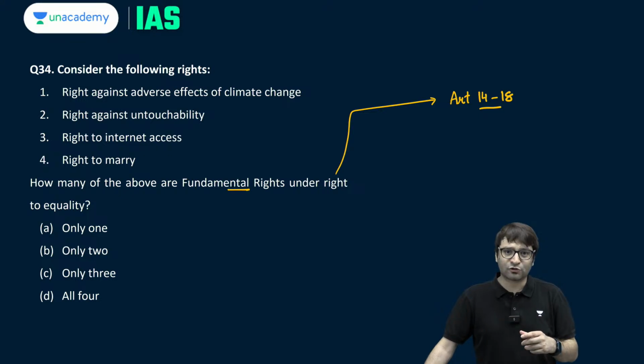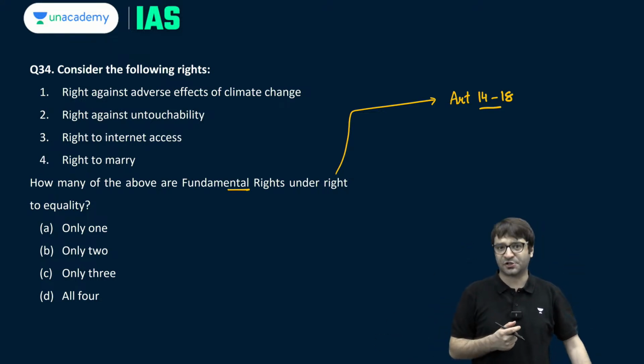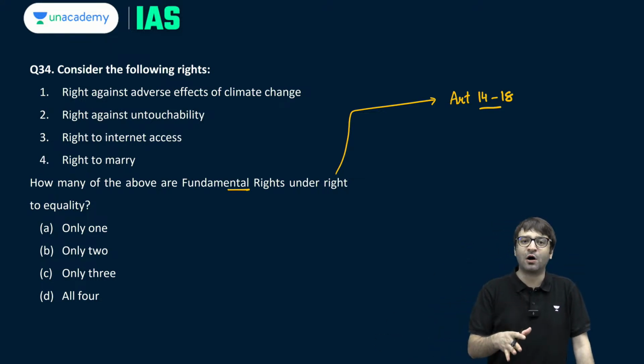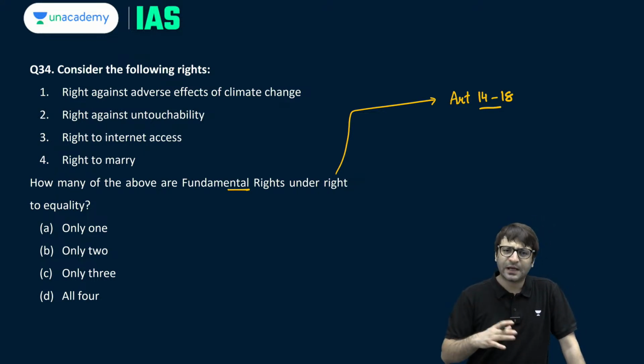Article 16, which talks about equality of opportunity in public employment. Article 17, which says untouchability is abolished and its practice in all its forms is forbidden. Article 18, which talks about abolition of titles. I'm going very fast because this is a revision. I'm not teaching you something new.